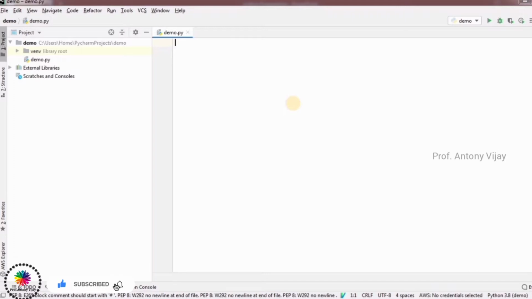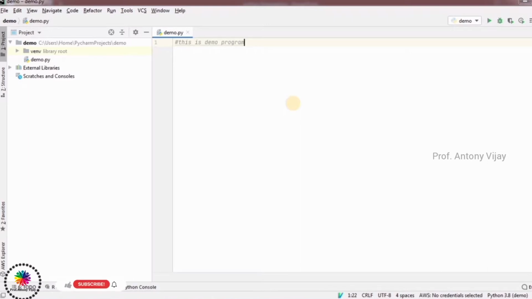The first one is comments can be used to explain Python code, the second one is comments can be used to make the code more readable, and the third feature is comments can be used to prevent execution when testing code. And a comment is supposed to start with the symbol hash. Okay, you can type any text here. Okay, this is demo program. Okay, so this line is called a comment line.